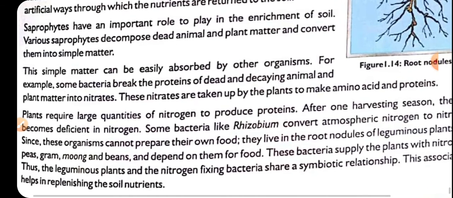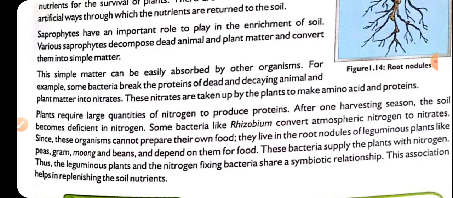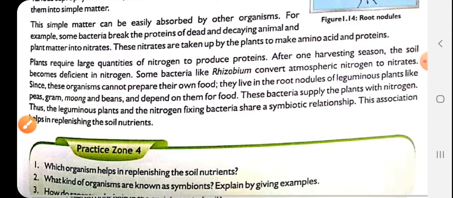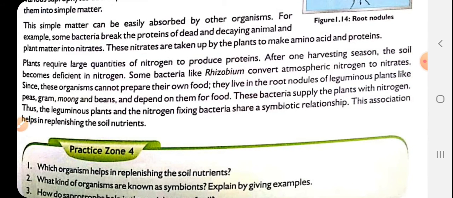These nitrates are taken up by plants to make amino acids and the proteins. Clear? And next is, plants require large quantity of nitrogen to produce proteins. After one harvesting season, the soil becomes deficient in nitrogen.